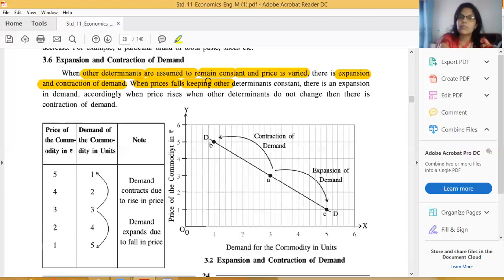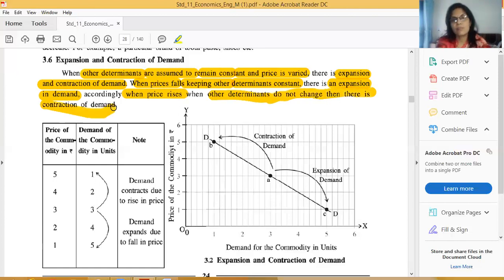When price falls, keeping all other determinants constant, there is an expansion in demand. Accordingly, when price rises and all other determinants do not change, then there is contraction of demand.